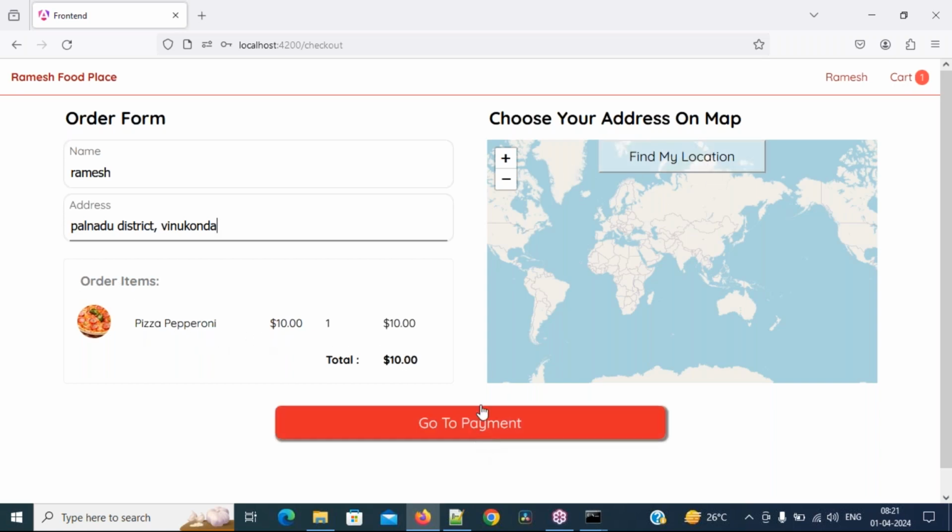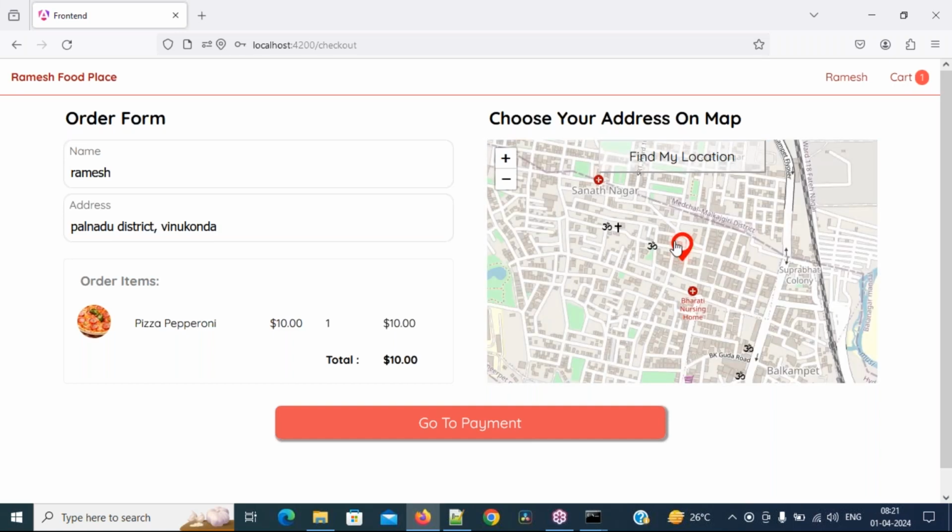And before going to the payment, this is the payment page. Before going to the payment, here there is a button called find my location. So the user can choose his address from his device. Click on find my location. See it, I am telling you how to work with maps also. This is Google Maps. So this is my current location. Now click on go to payment page.